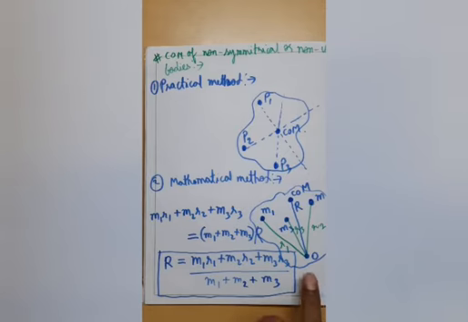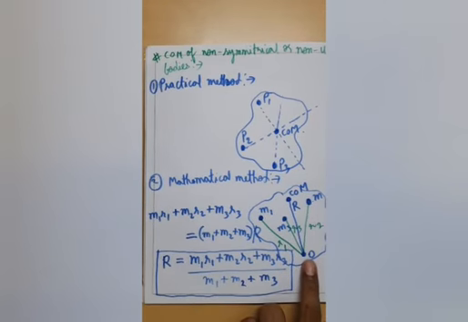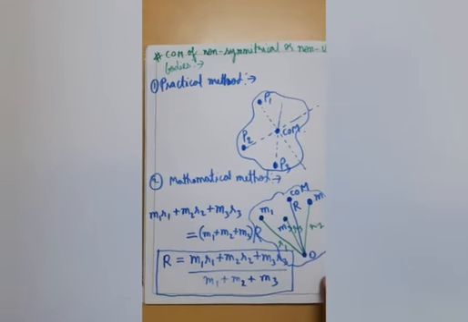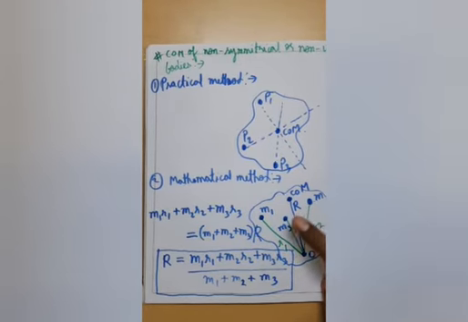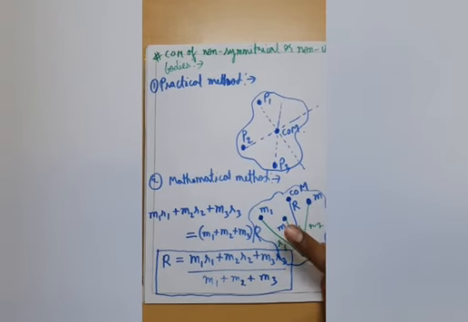Consider an origin O, and a system which has three particles. The mass of the first particle is m1, the second is m2, and the third is m3. This is maybe the center of mass.